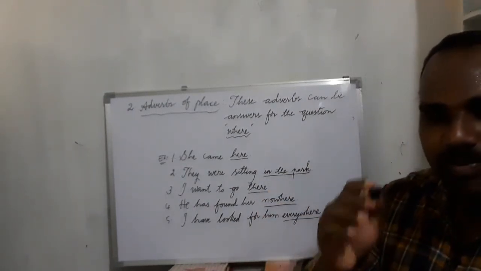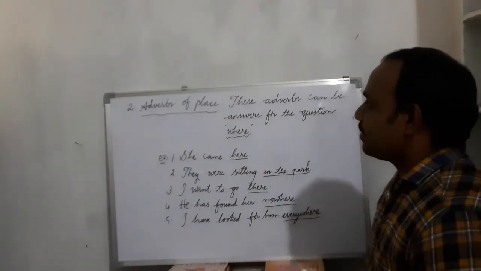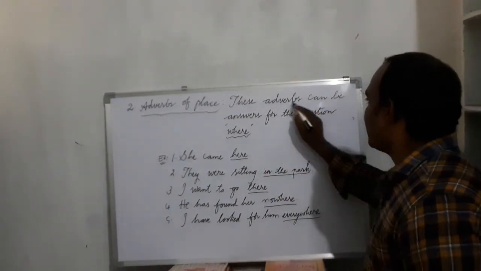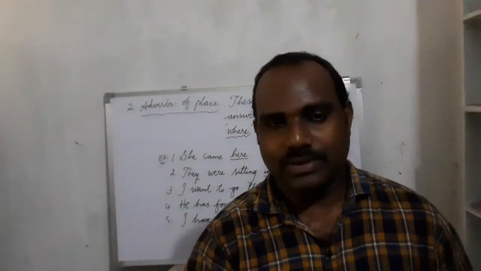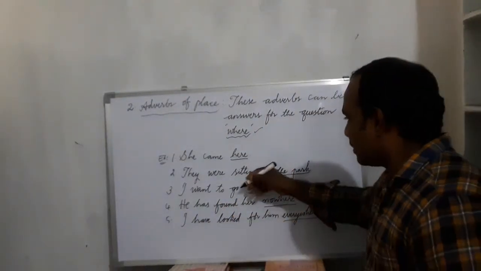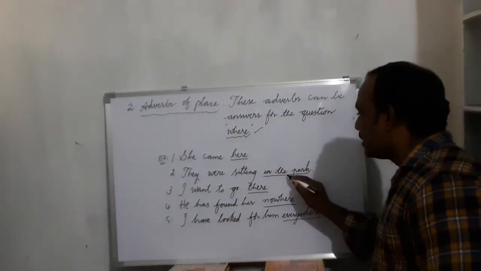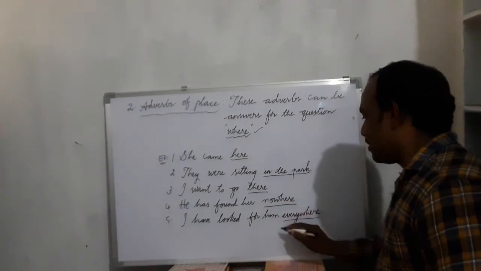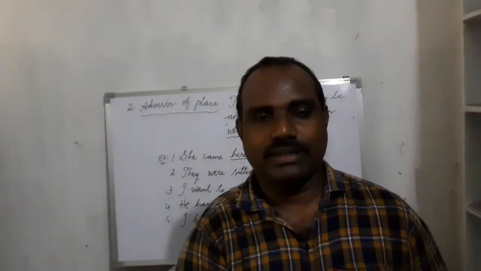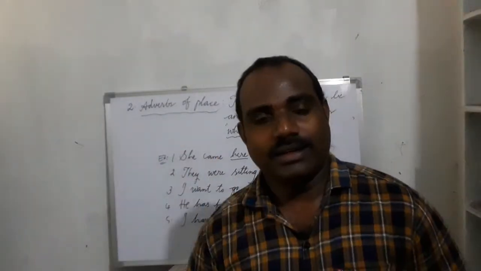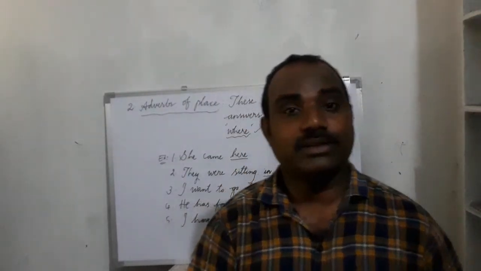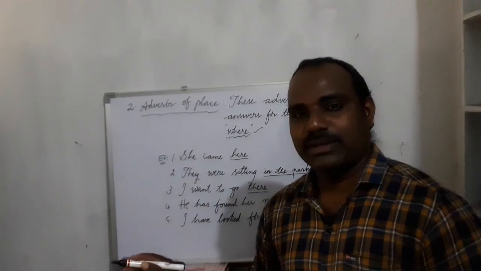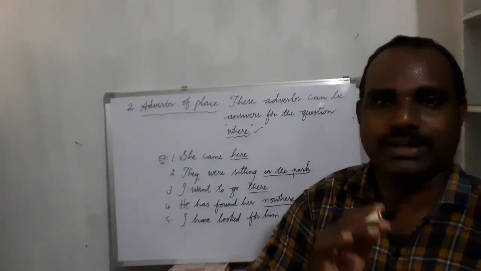Here, this type of adverbs can be answers for the question word where. So when we question the verb with where, we can get an answer. These are, in the first sentence, here, in the park, there, nowhere, everywhere, outside, inside, in London, at home, at school, at hospital, at the railway station. These can all be called adverbs of place.